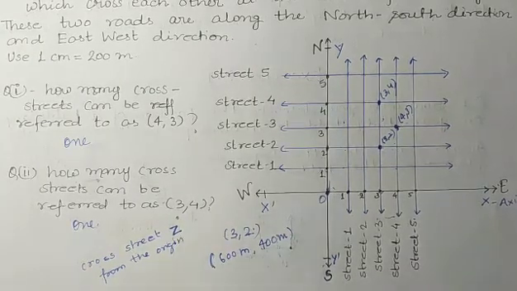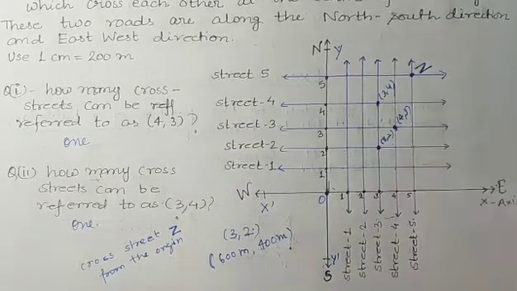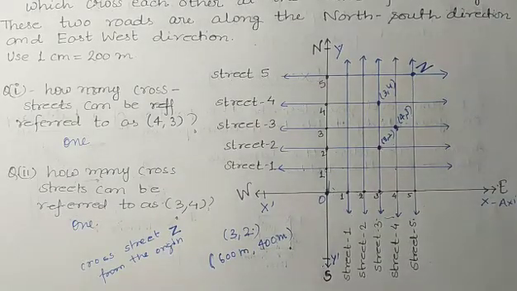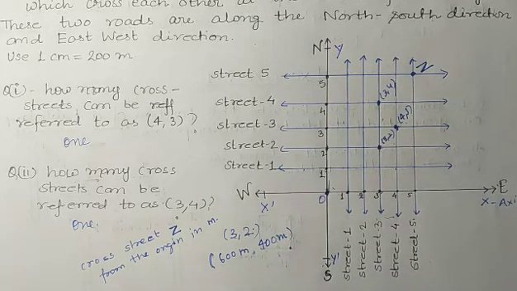See, point Z is here, so you have to find the position of this point Z from the origin in meters. Suppose the question says you have to find it in meters. So how will you find it in meters?